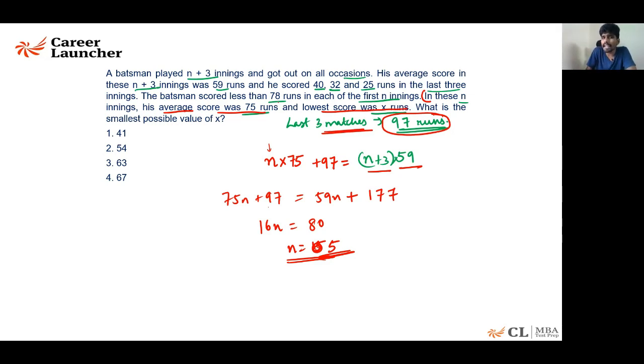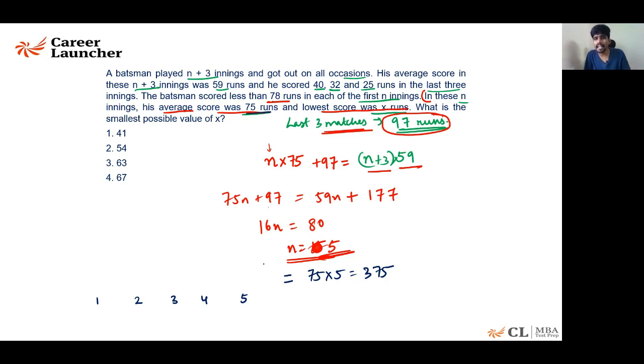In each of the n innings, he scored less than 78 runs. There are 5 innings that we want to account for: innings 1, innings 2, innings 3, innings 4, innings 5. If n is equal to 5, the total of all the scores that he has till the 5th match has to be 75 into 5, which is 375, so that his average is 75.